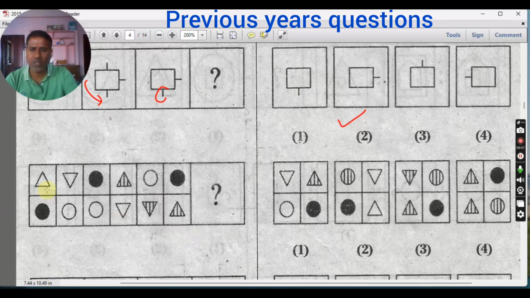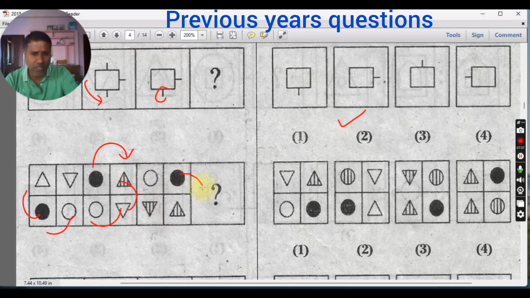Next you see from this figure to this figure, what is happening? This circle moved clockwise, this triangle moved here, and some shade has come to the triangle. Again in the next figure, this circle moved here, this triangle moved here and it came with shade, this circle came here. All are rotating in the clockwise direction, and step by step every figure is completely filling with one shade or style. Now what you observe here, these also should rotate and the circle should get filled.